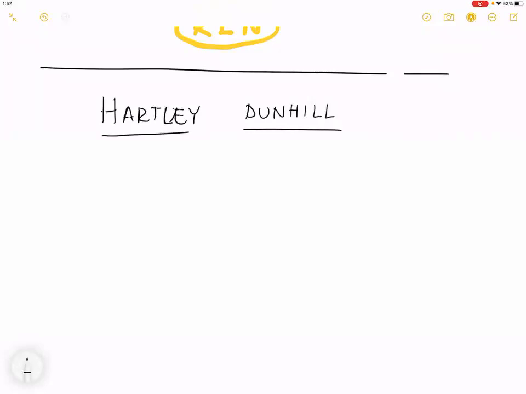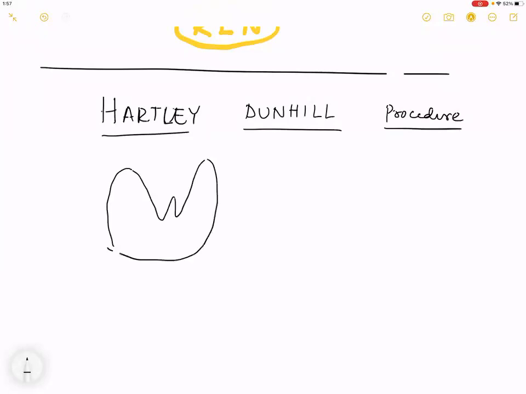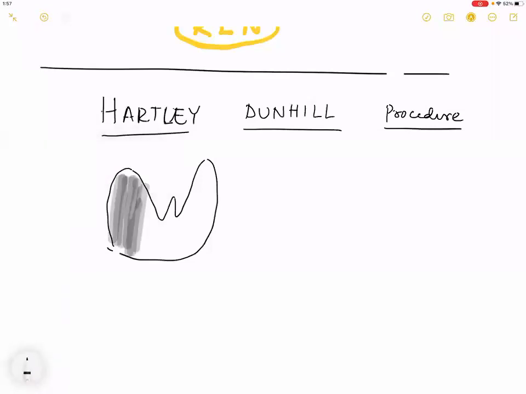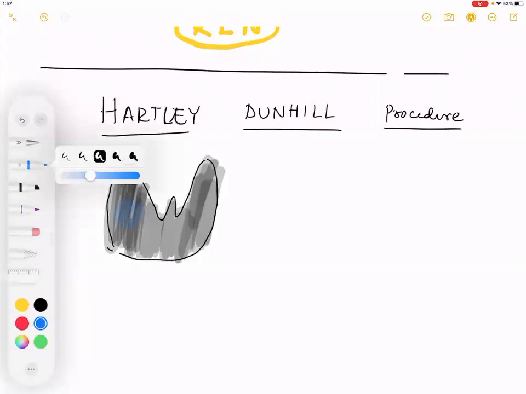What is a Hartley-Dunhill procedure? Hartley-Dunhill requires a removal of, remember, what is the amount of thyroid gland that is preserved in a near total thyroidectomy? 1 to 2 grams of one lobe. Okay, which side? Unaffected side. Opposite side, non-diseased. Very good.